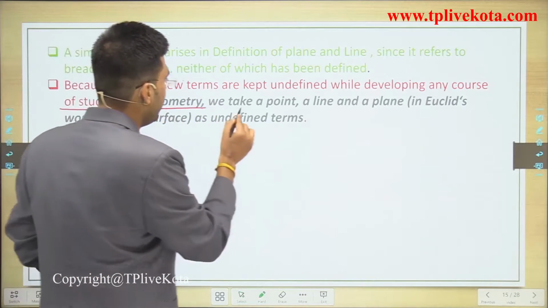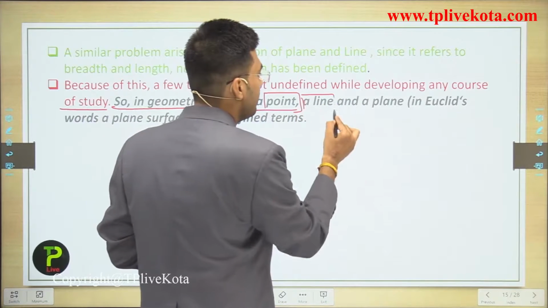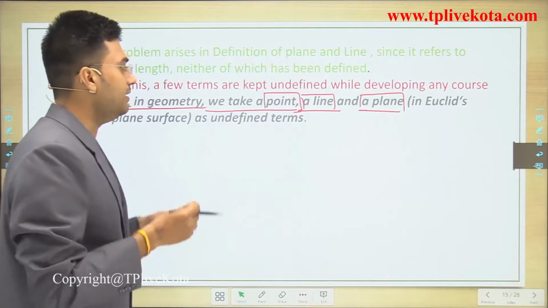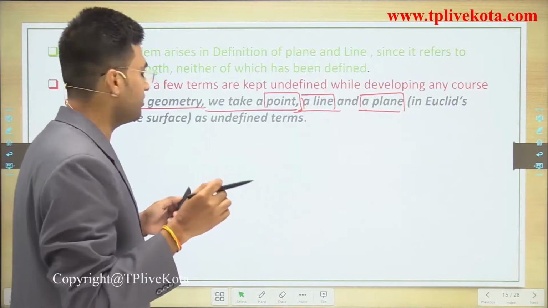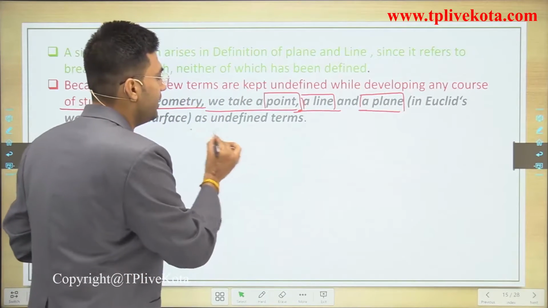So in geometry we take a point, a line and a plane, in Euclid's words, a plane surface, as undefined terms.